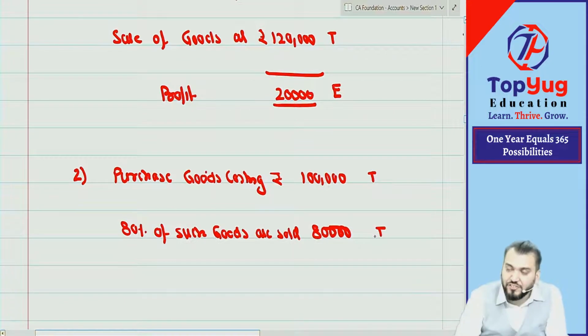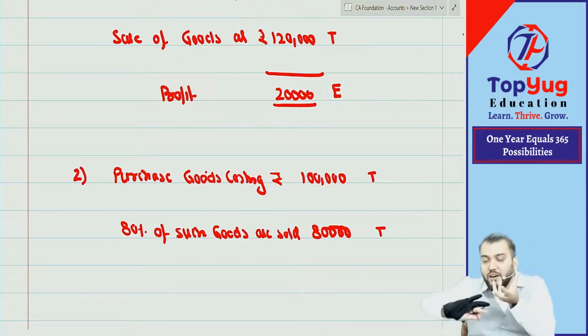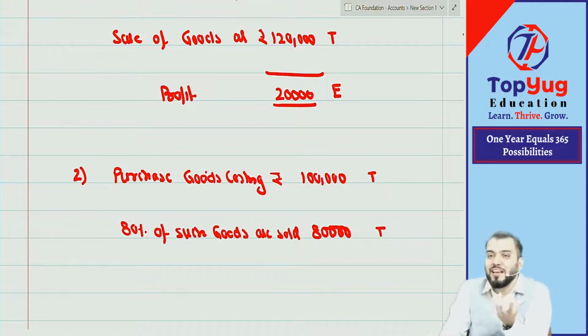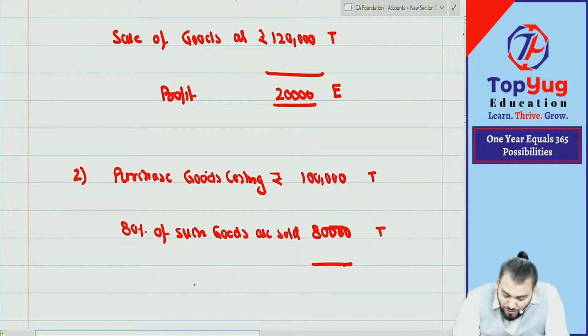So you purchase 1 lakh of goods. Out of that, 80,000 sold. How much stock remains? That is the closing stock. So that closing stock is what? An event, a consequence of these two transactions. Understood now? So this becomes closing stock.